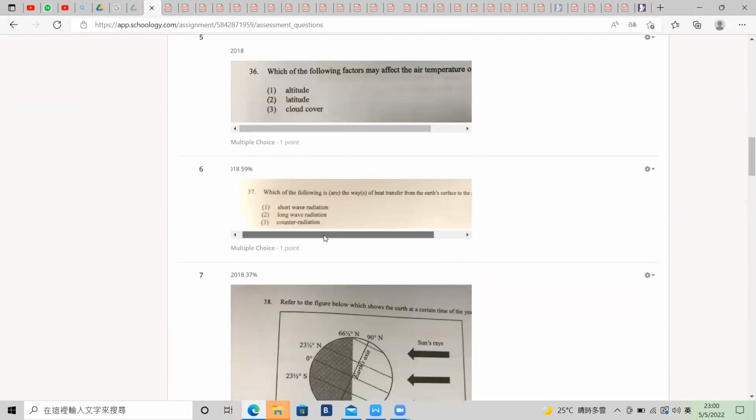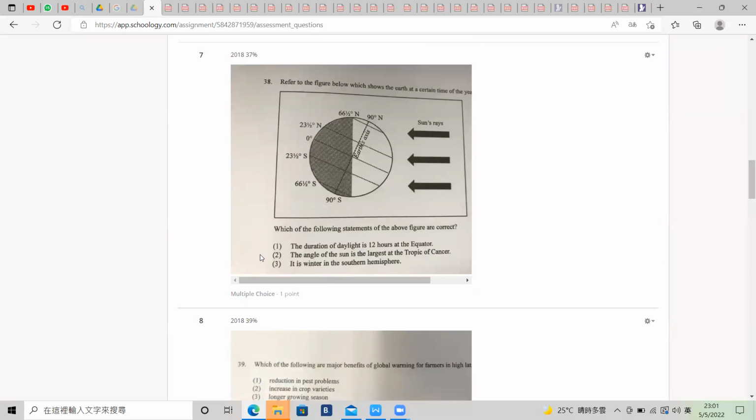Number 37. Which of the following are the rays of heat transferred from the Earth's surface to the atmosphere? The answer should be B, because only long wave radiation is absorbed, transferred from the Earth's surface to the atmosphere. Short wave radiation is the sun ray, which is from space to the atmosphere, and counter radiation mainly is from the cloud to the Earth's surface. So only number 2 is correct.